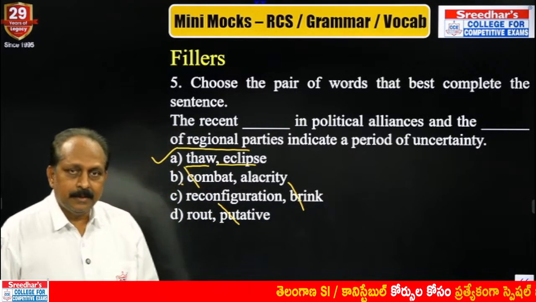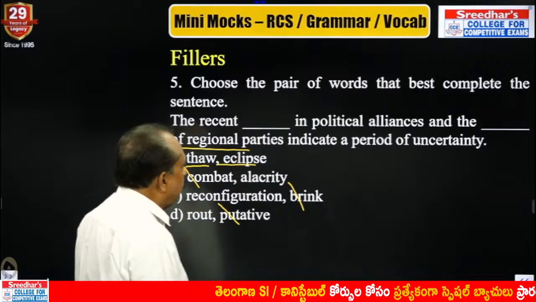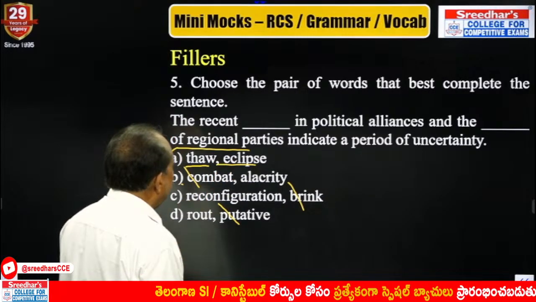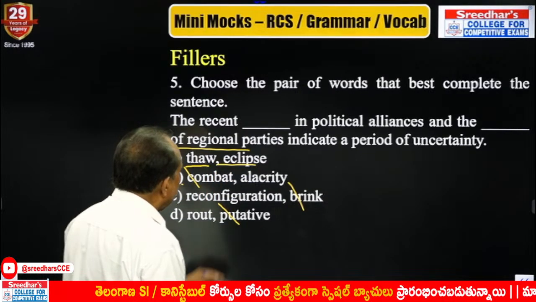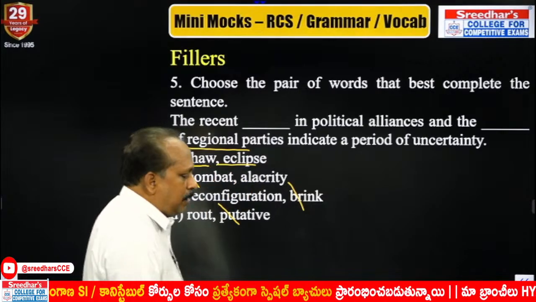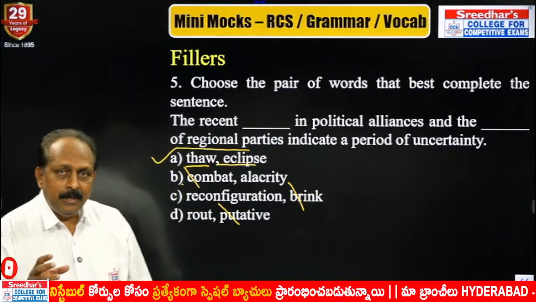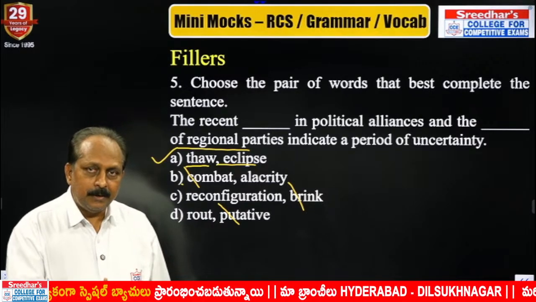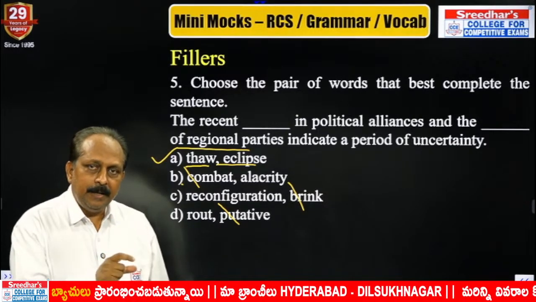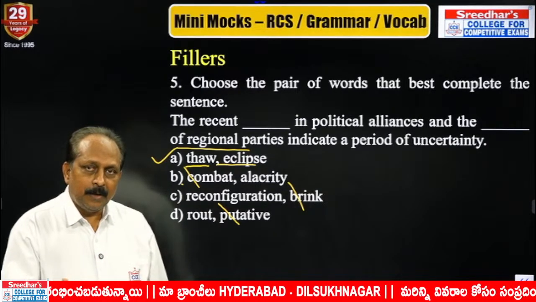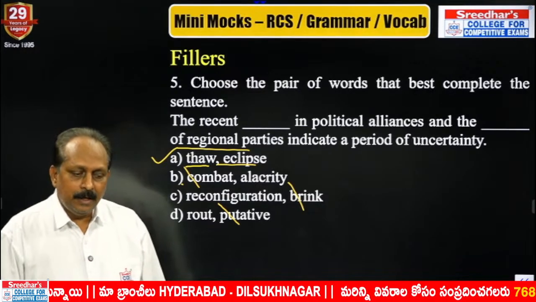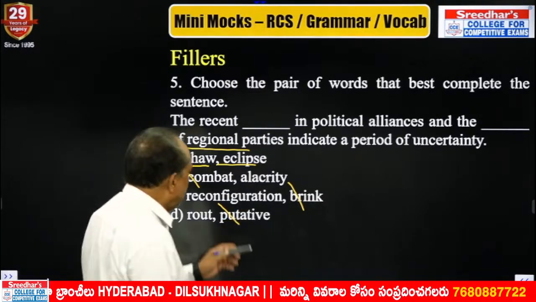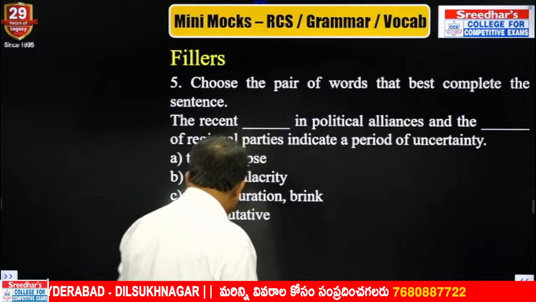Easing tensions. "The recent thaw in political alliances and the eclipse of regional parties." You cannot say "brink of regional parties". Brink was used while referring to the BJP: "the BJP in general elections 2024 on the brink of defeat," not this one. So answer is obviously A.